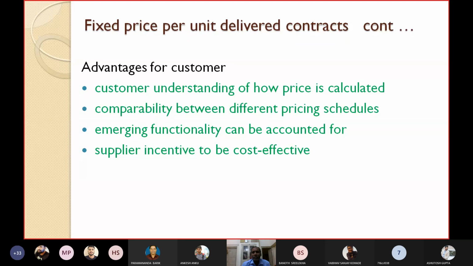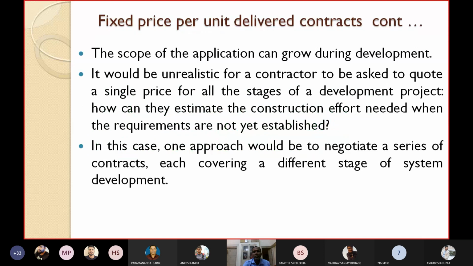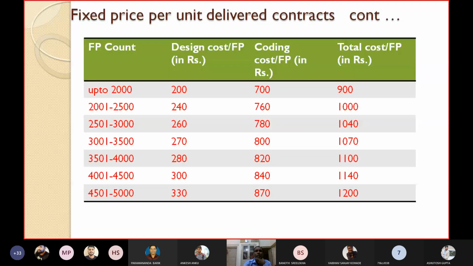Supplier incentive to be cost effective: we have seen in the previous approach there is a lack of incentive to be cost effective. But here the supplier has an incentive, because you are just calculating in terms of function points. Accordingly the slab is there, the value is there, and you can compute the total cost.